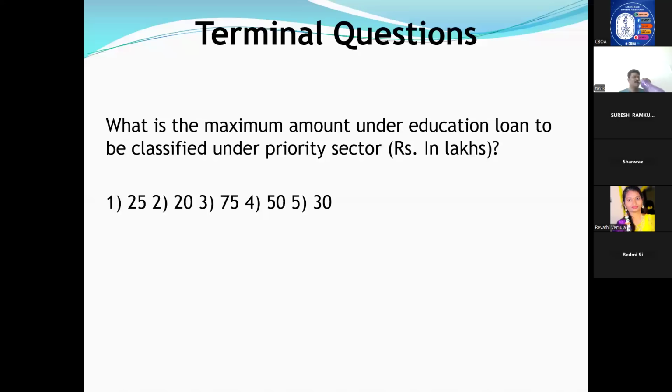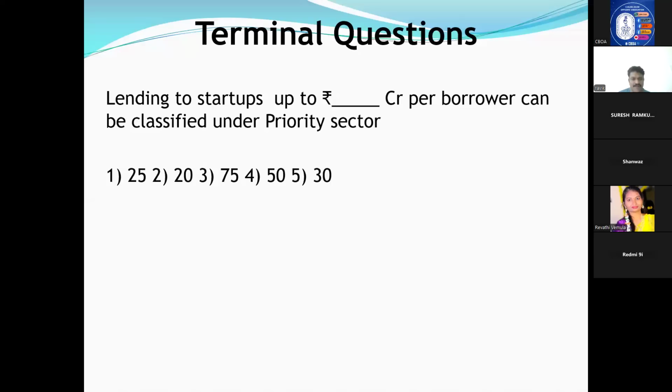Education loan, how much amount is priority? Classified under priority. 20 lakhs. Very good. Startups up to dash per borrower can be classified under priority. Startups. I told you, startup means one answer should come. That's all. 50. Very good.